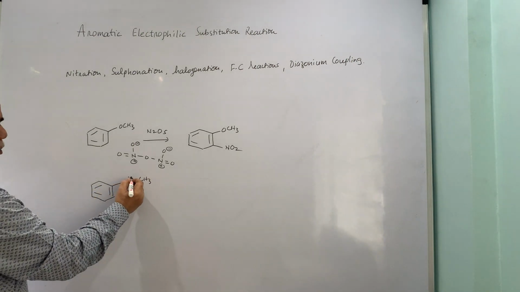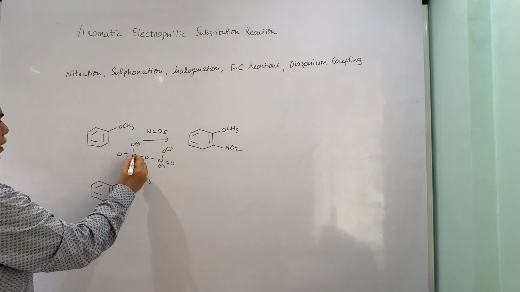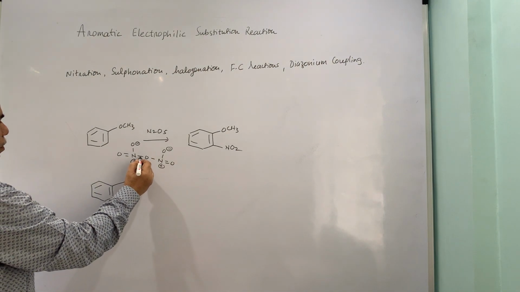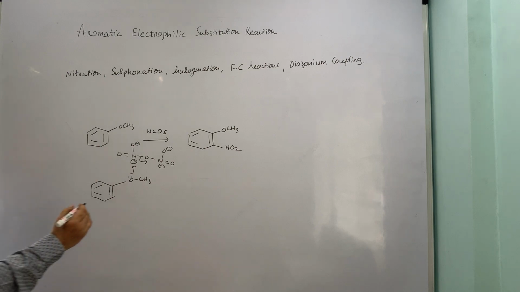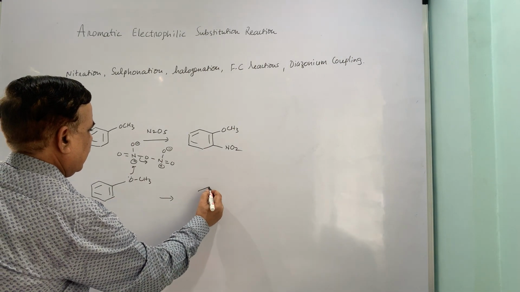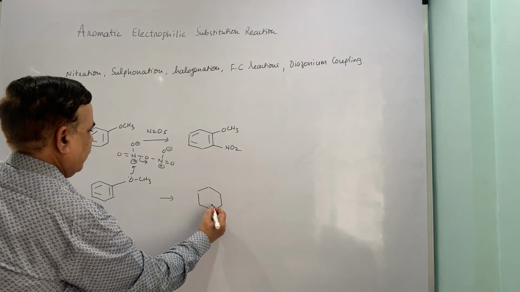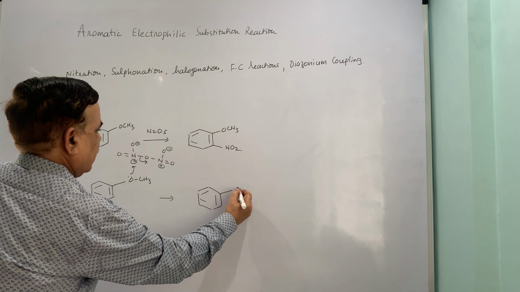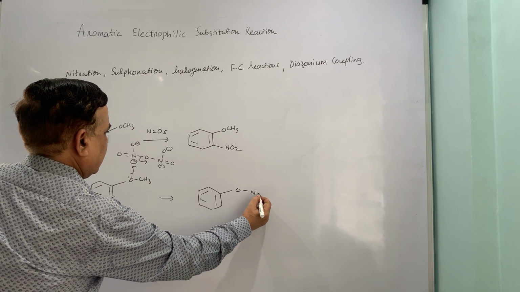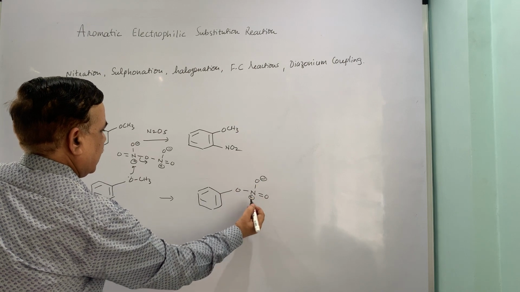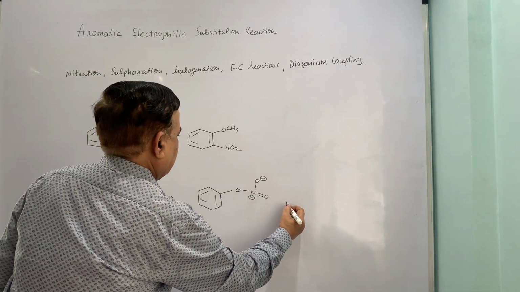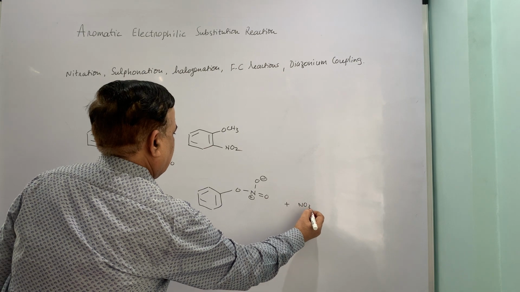Now, this complexes with one of the nitrogens which is positively charged, and you get an intermediate wherein your oxygen is bonded with nitrogen, and of course the remaining thing is NO3 minus.